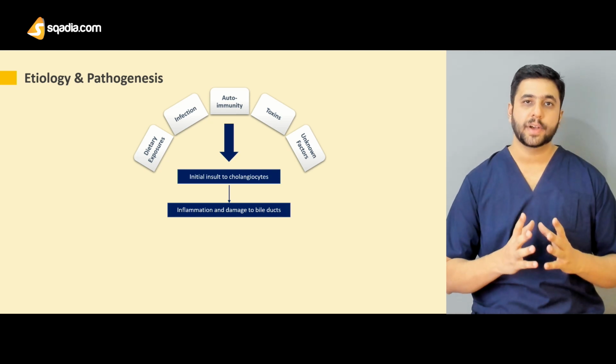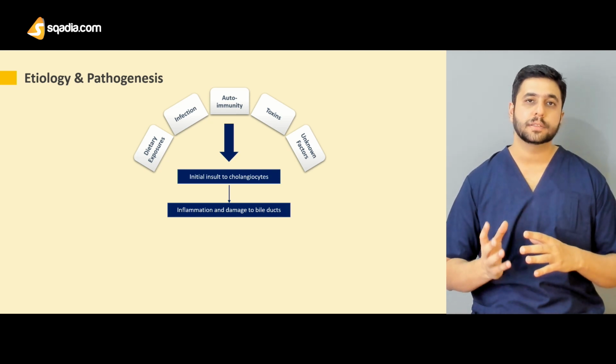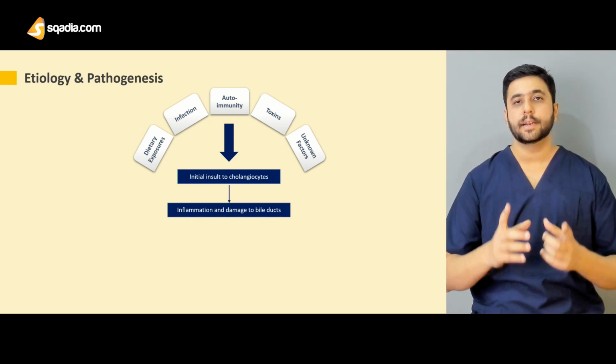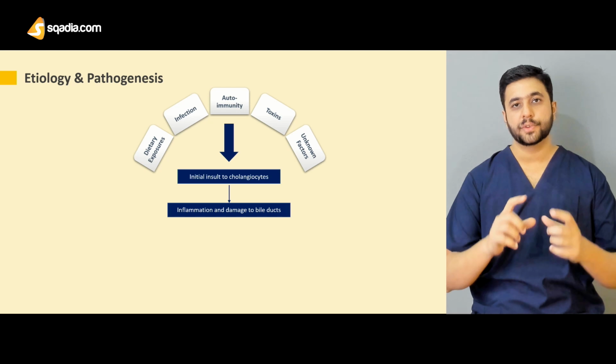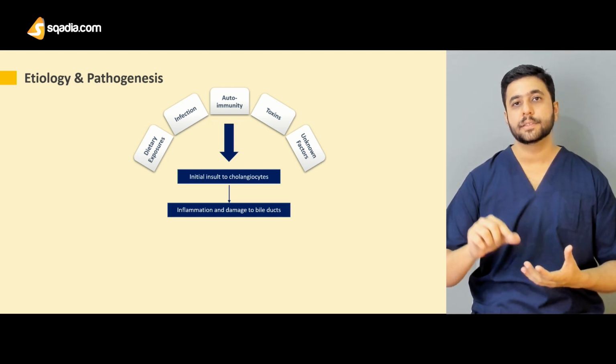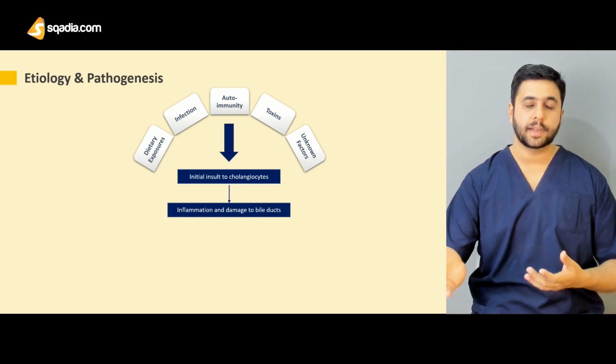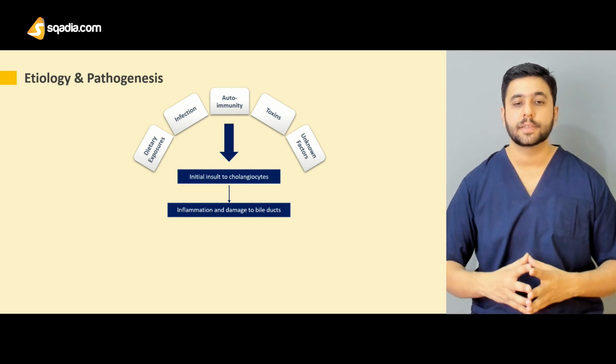This scarring and fibrosis gives rise to what is described on histopathology as an onion skin pattern. Like when you peel the rings of an onion, there are various rings formed. We are going to show you a slide regarding that onion skin pattern in the histopathology section after